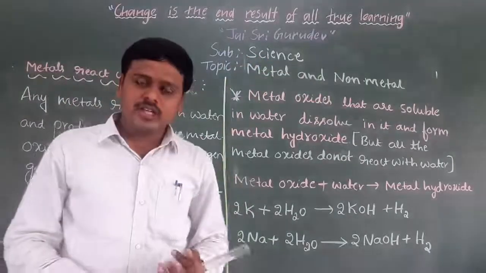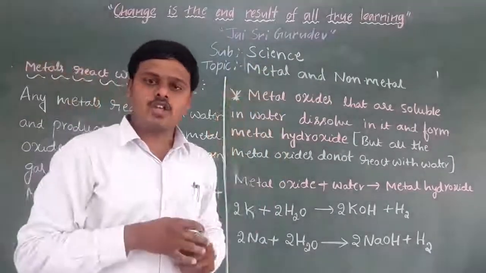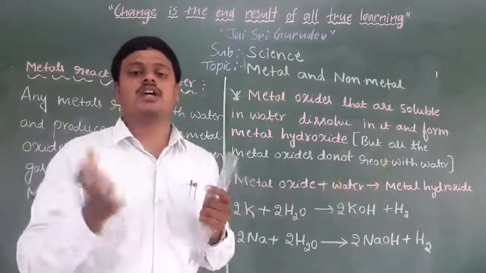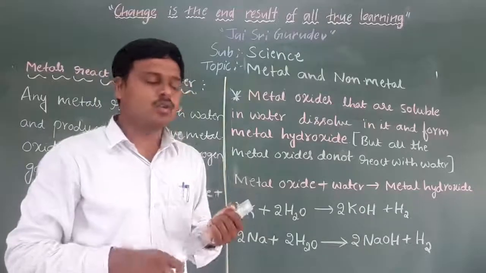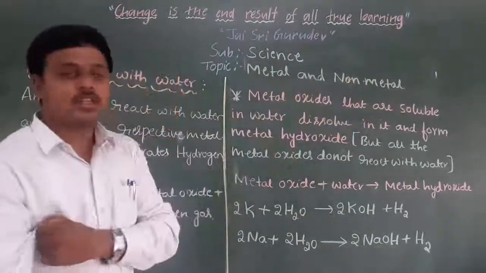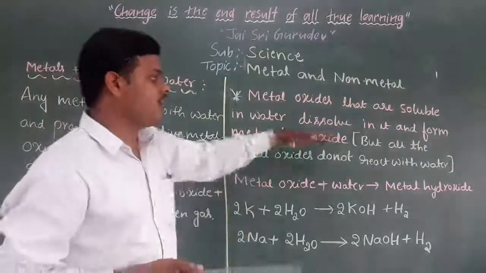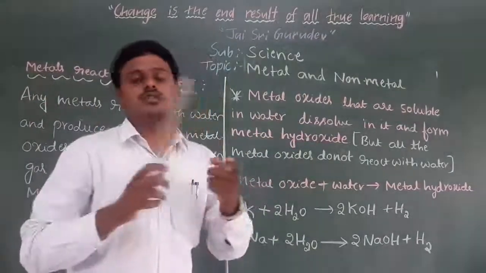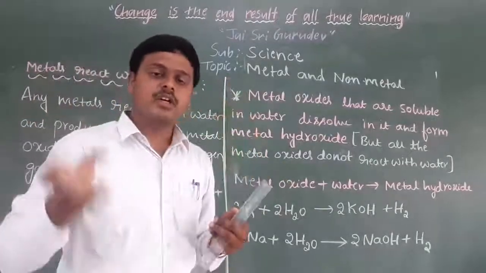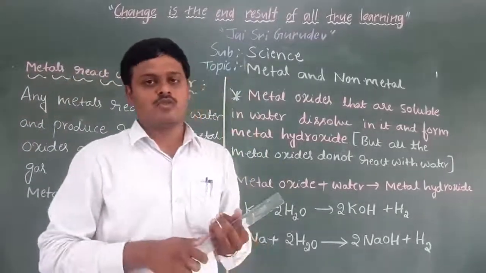As we know, most metal oxides are insoluble in water. The metal oxides that are soluble in water dissolve and form a metal hydroxide. As we know, sodium oxide and potassium oxide dissolve directly in water.